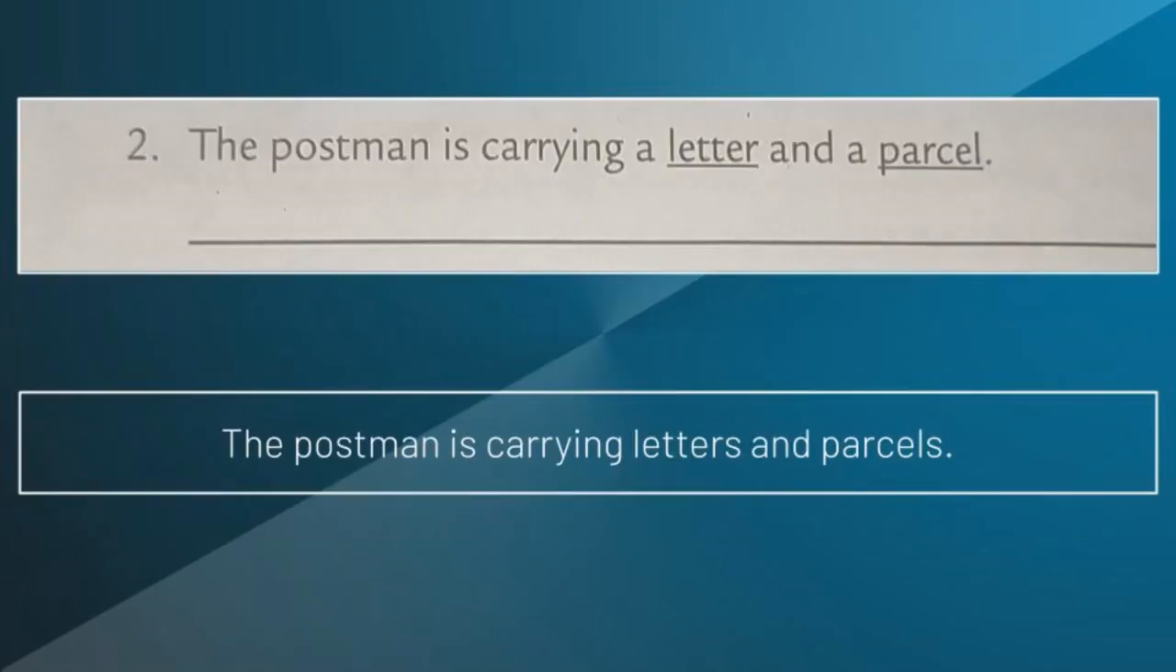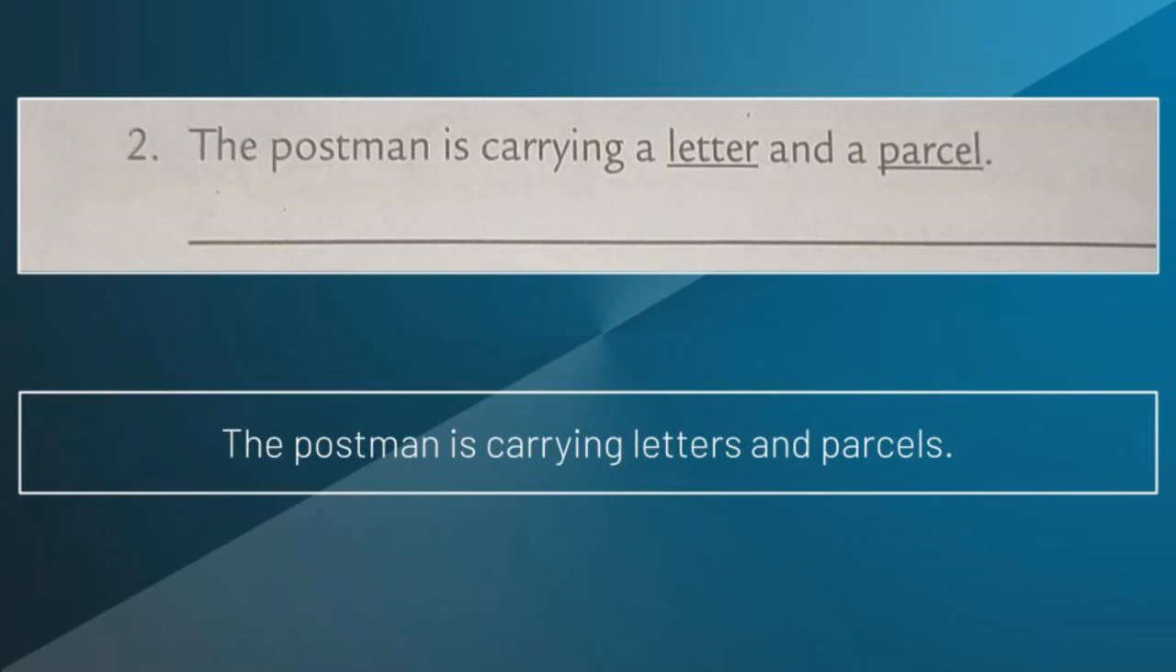Okay students, let us see the next one. The given sentence is, the postman is carrying a letter and a parcel. What is the given sentence? The postman is carrying a letter and a parcel. Students, in this sentence, 2 words are underlined. What are they? One is letter and another one is parcel. These 2 nouns are singular. Now, we have to change these nouns into plural. What is the plural form of letter?